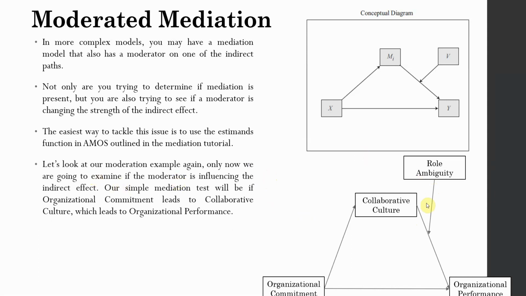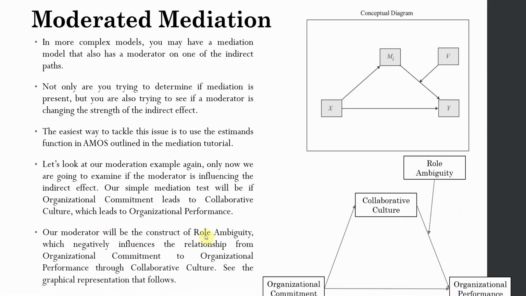Now, in our example, we are going to assess whether the indirect effect, that is the effect of organizational commitment on organizational performance through collaborative culture, is moderated by role ambiguity. Our moderator will be role ambiguity, which negatively influences the relationship from organizational commitment to organizational performance through collaborative culture. This is the graphical representation of the relationship.